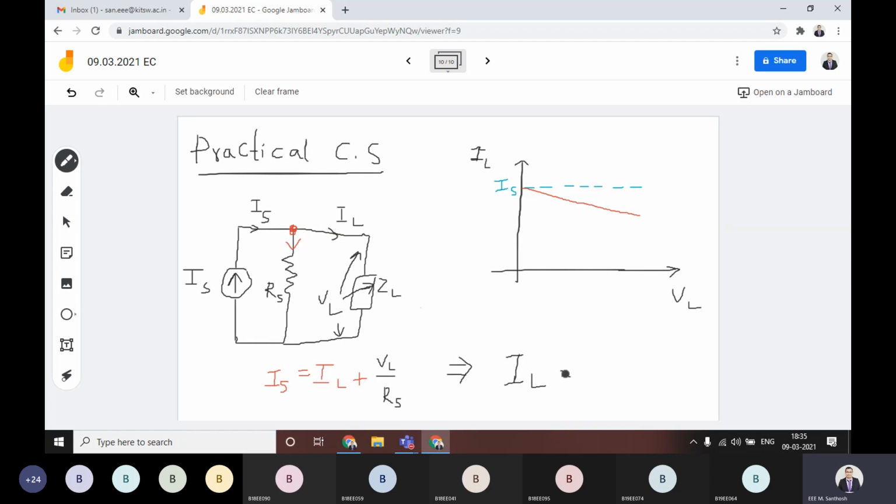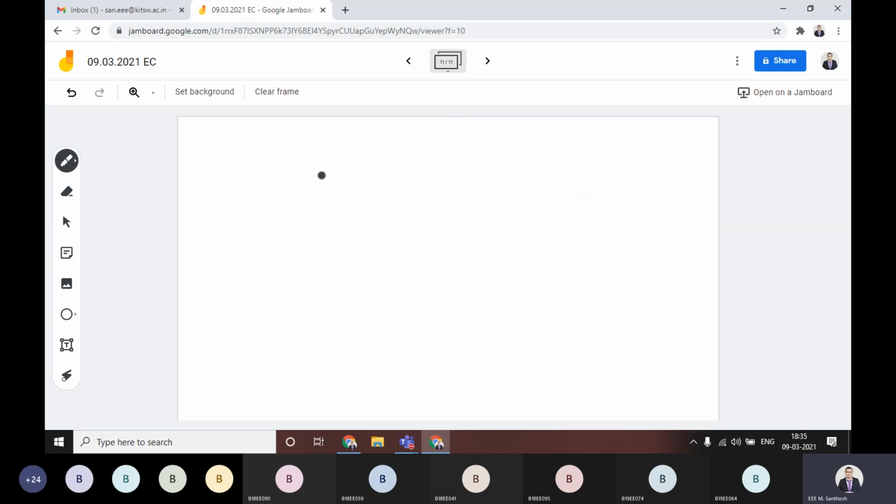IL is actually equal to IS minus VL by RS. This is the difference from the value of the source current. That is happening because of the internal resistance existing in this practical current source. I hope it is clear. If you have any kind of confusion, I'll give you an example also.